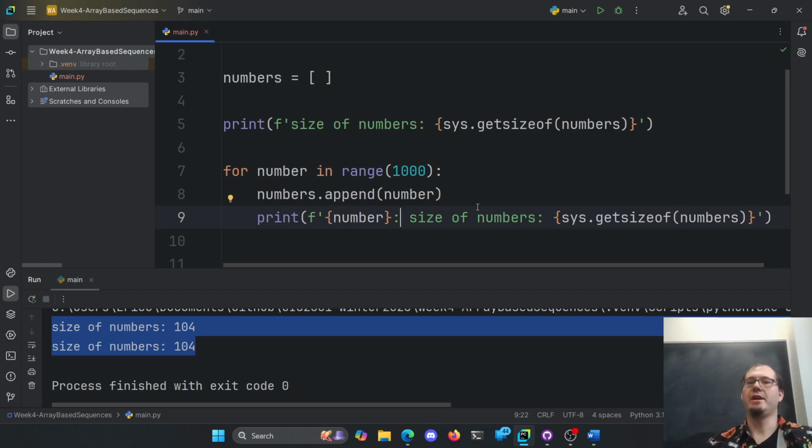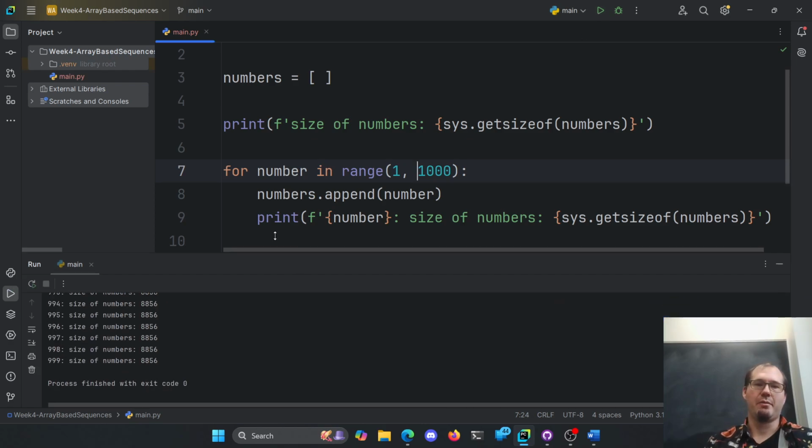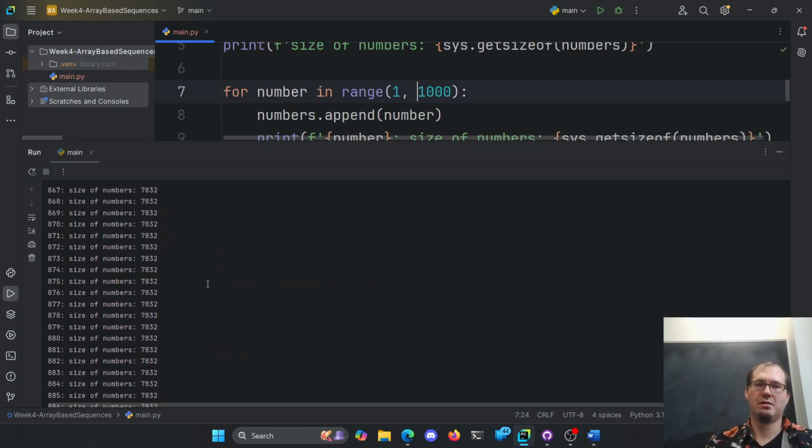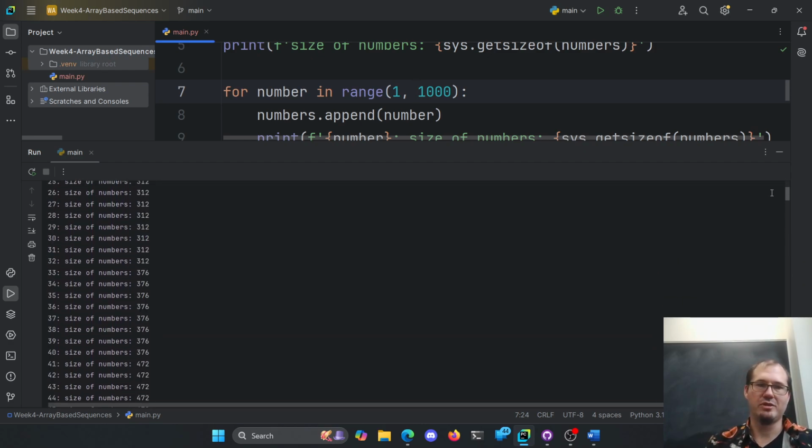So with 0 items, right? We'll start at 1, because that'll be a little bit nicer. So with 1 item, what's its size? With 2 items, what's its size? With 3 items, what's its size? On and on and on. And we're going to see, oh, that's a lot of scrolling, goodness. 1,000 might have been too much here, right?